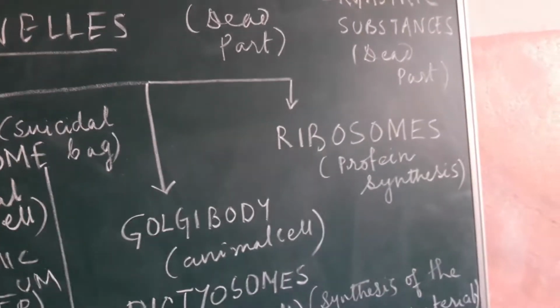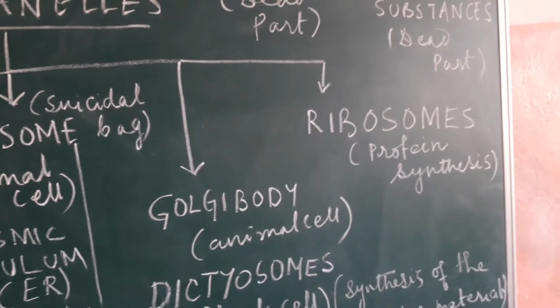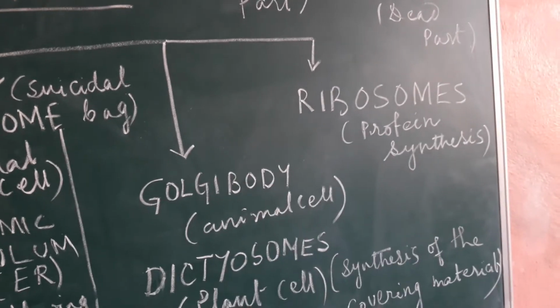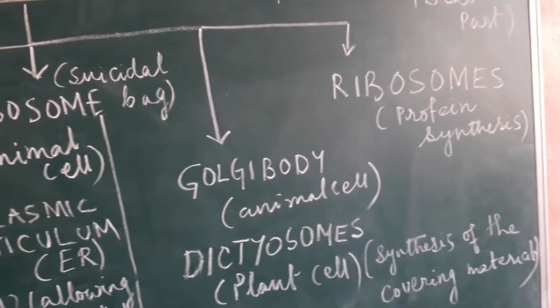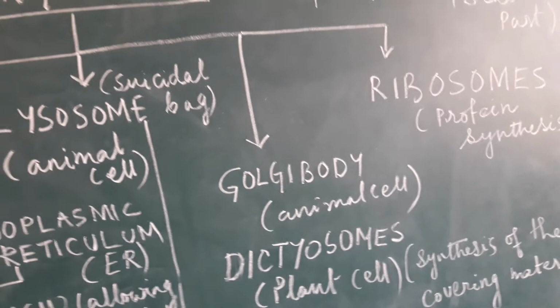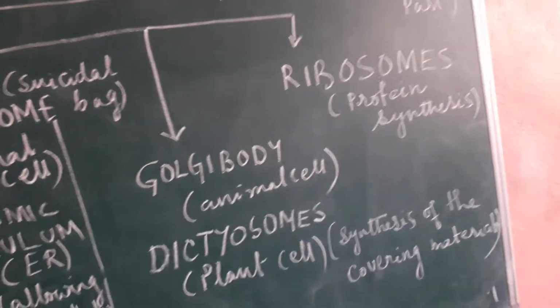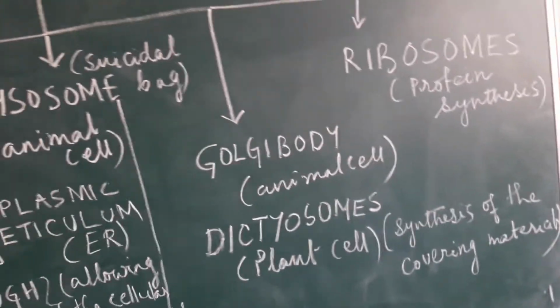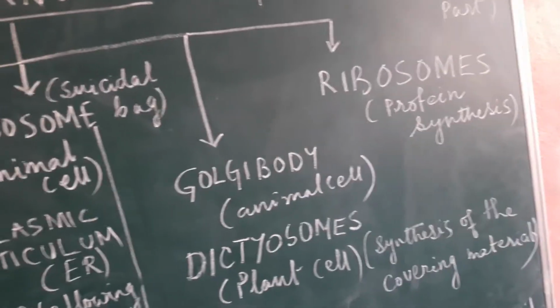And last is the ribosomes. What is the main function of these ribosomes? Ribosomes help in protein synthesis. Protein is one nutrient which is very much required for the cell to completely form. So this protein synthesis is helped by these small structures which are called ribosomes.